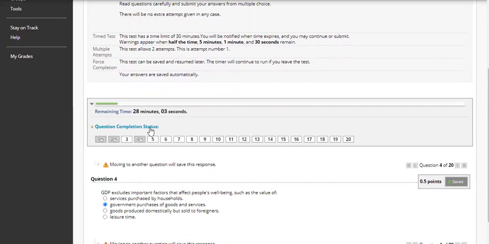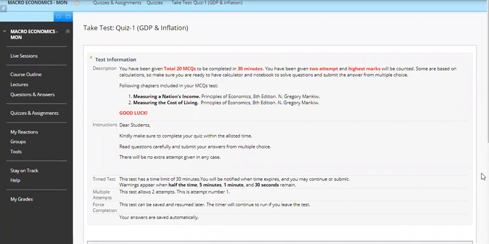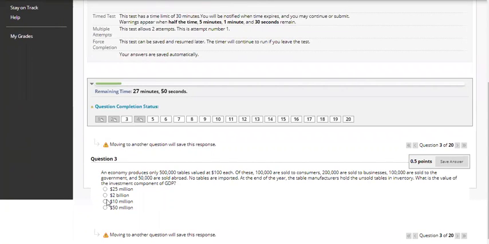Just click on question status. The one which is gray, you have already attempted, and the one which is white is not attempted. So you can directly click on 3 and move on to question number 3 straight away. This is how you will attempt the other questions. Once it is saved, remember, the answer will be saved automatically. Now you can see that the status has changed from white to gray.